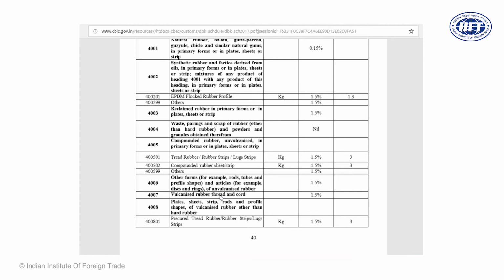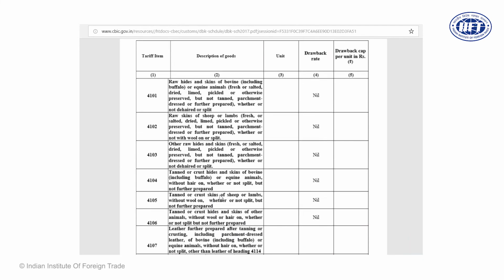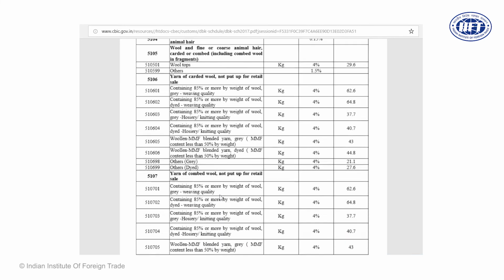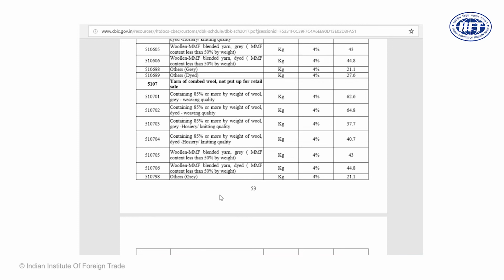Similarly, let us go to chapters which are far more relevant in terms of drawback. You see here per kilogram on yarn of combed wool not put up for retail sales, there is a drawback rate of 4%, but there is a cap of 62 rupees and 60 paise. So the drawback cap is also important. And with this, let us move forward to how the whole mechanism for section 75 works.